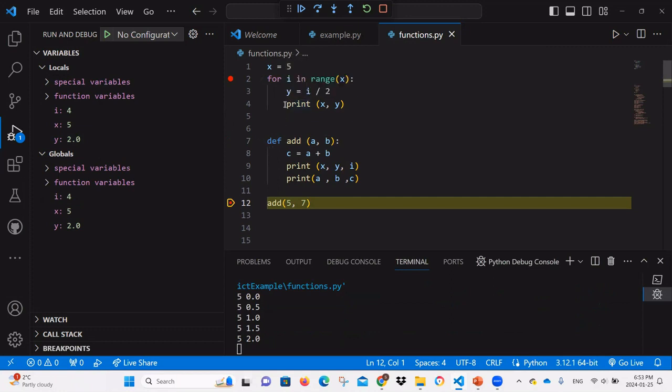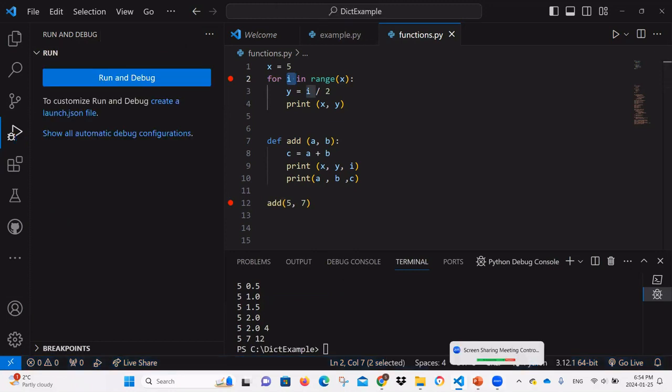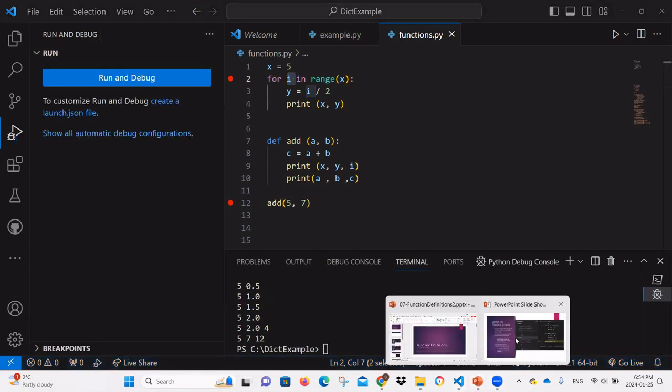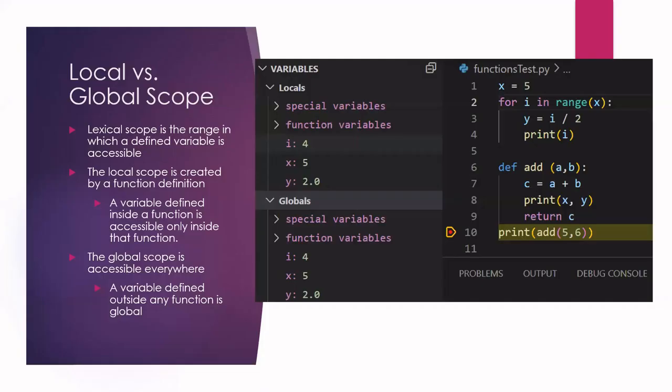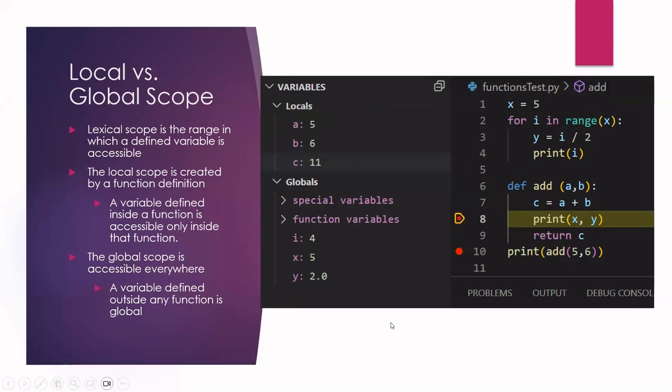But this is not what happened in Python. I and y remain, and even though I was the control variable, it still has the last value that was iterated on. Okay? Is this clear? All right, so that's the scope part.